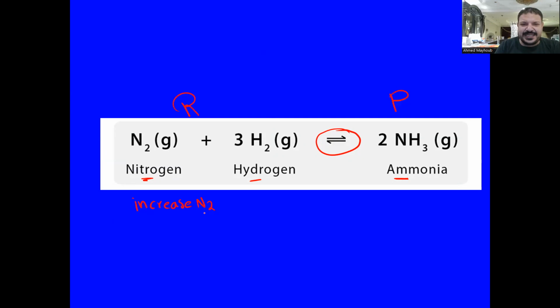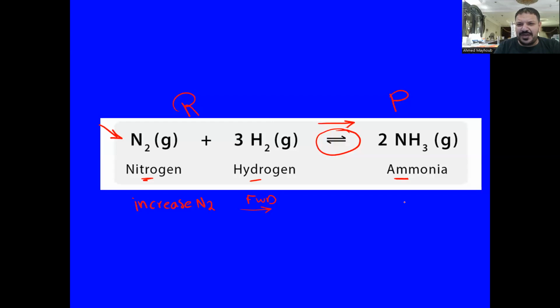If we add more nitrogen, the reaction will proceed in the forward direction, to the right side, in the direction of increasing the formation of ammonia. So if I push here and add more nitrogen, the reaction goes in that direction.